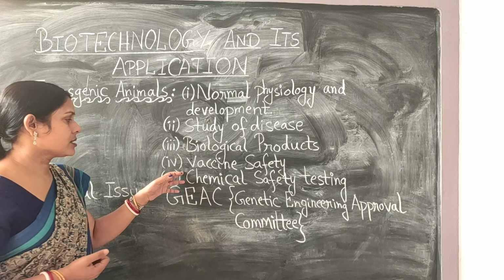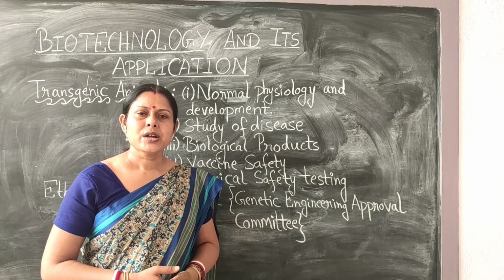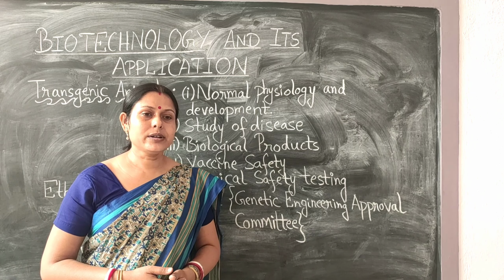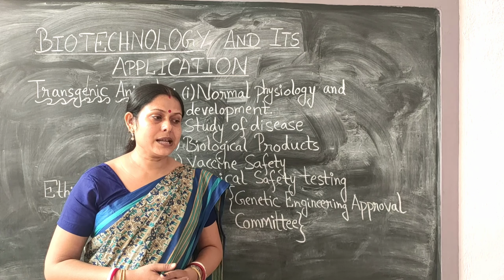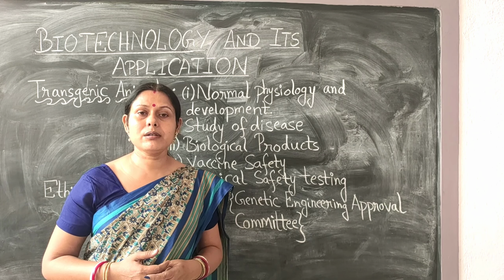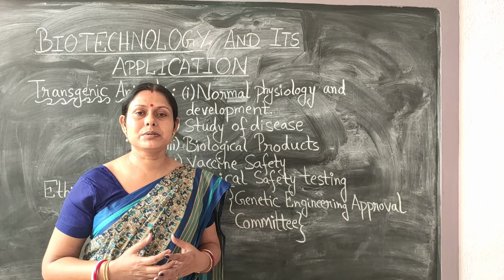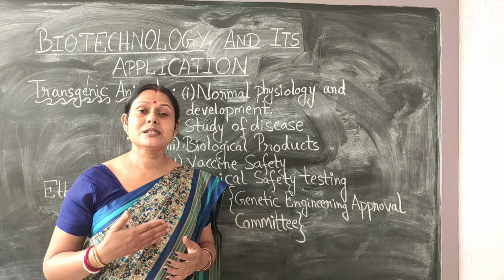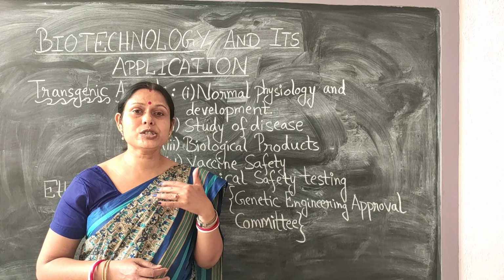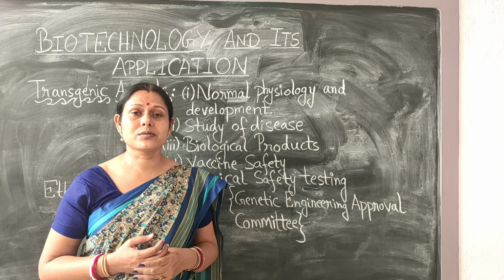The next thing transgenic animals are used for is vaccine safety. Now see, presently we are working on the COVID vaccine, and we are already on the verge of letting it go to the public on a large scale. Testing is going on, and after testing is done on human beings, say 1,000 people as a sample, then when it is marketed, it has to be seen at how much quantity the people are affected because of this vaccine.